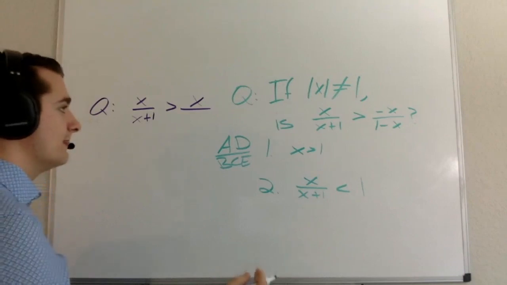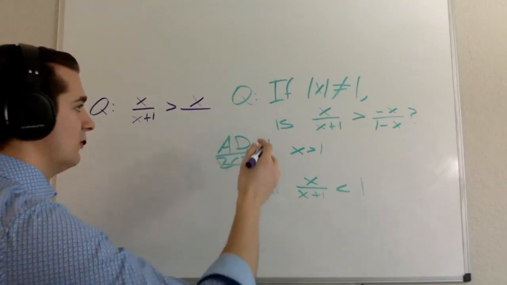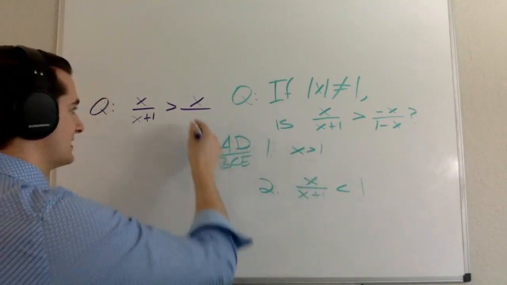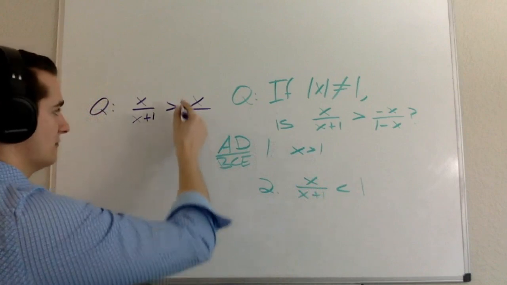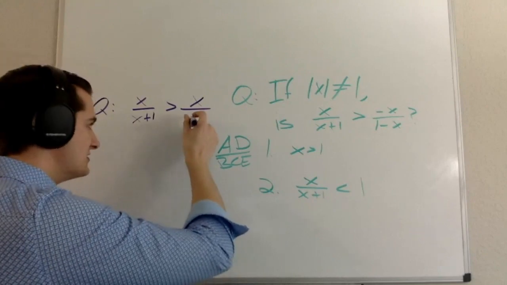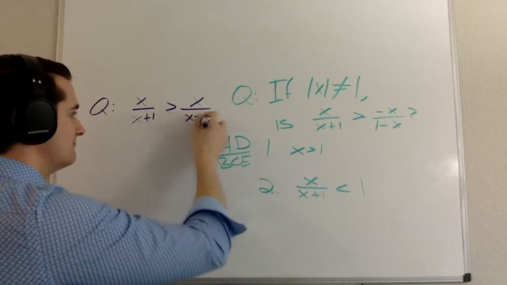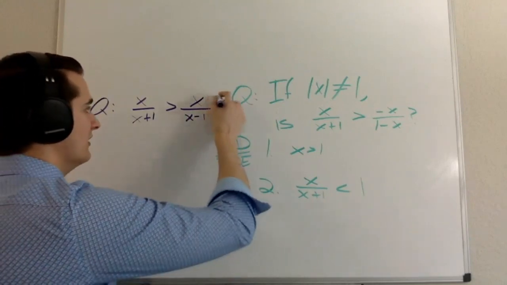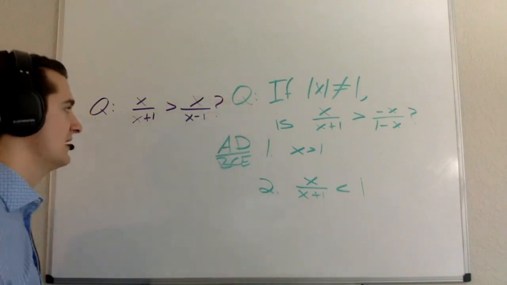So instead of negative x over 1 minus x, I'm going to multiply that denominator by negative 1. I'm just moving it from the numerator to the denominator, and so I'm going to have x minus 1 on the bottom of my fraction. So x over x minus 1.